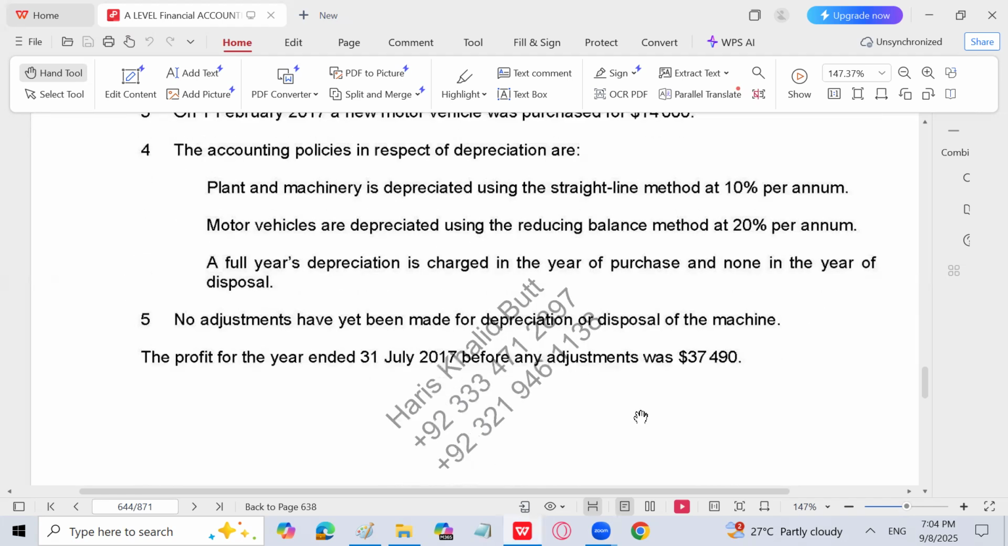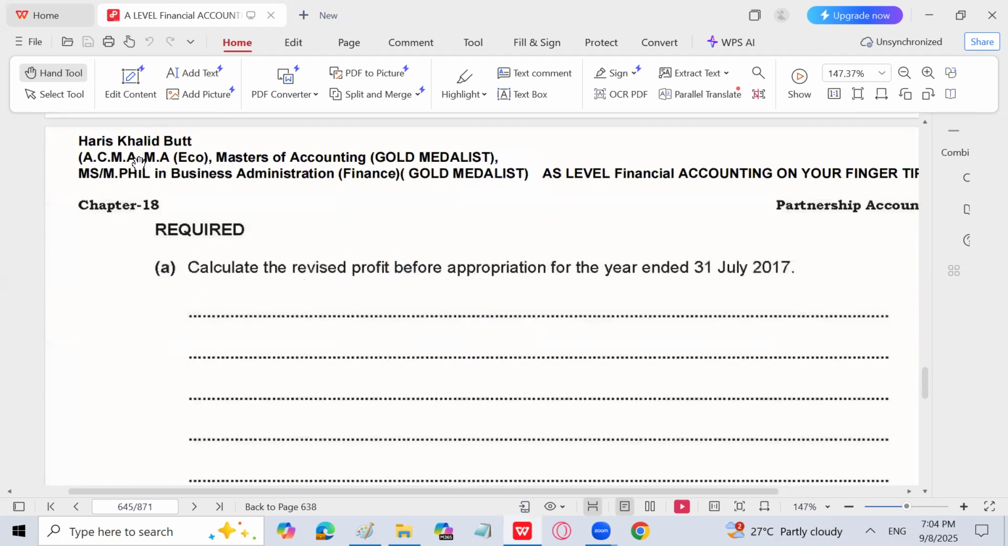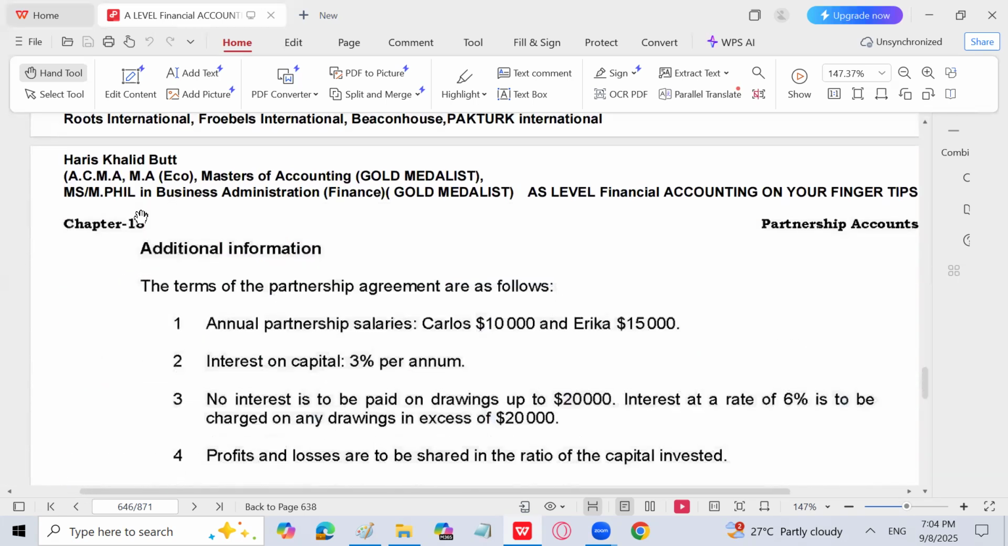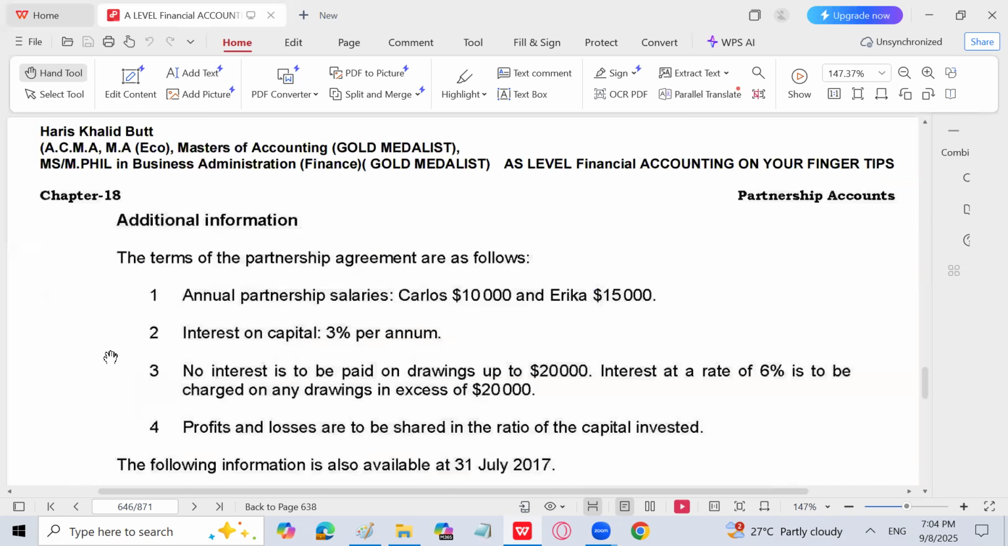The profit for the year before any adjustment was 37490. So before the adjustment of depreciation, we have been given that the profit is 37490. So let's move forward. Revised profit before appropriation for the year ended 31st July, you need to calculate, because you have not subtracted depreciation from this. So you need to calculate the revised profit, and then you have to go for the appropriation account.